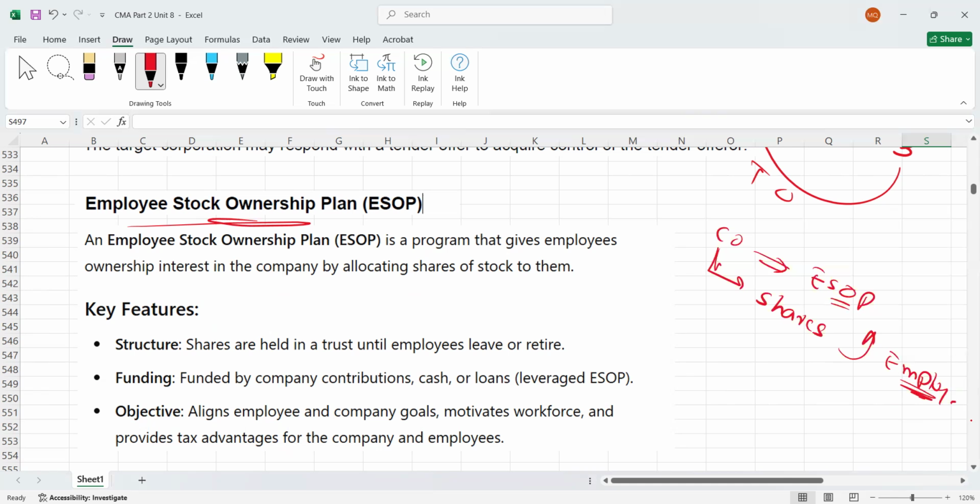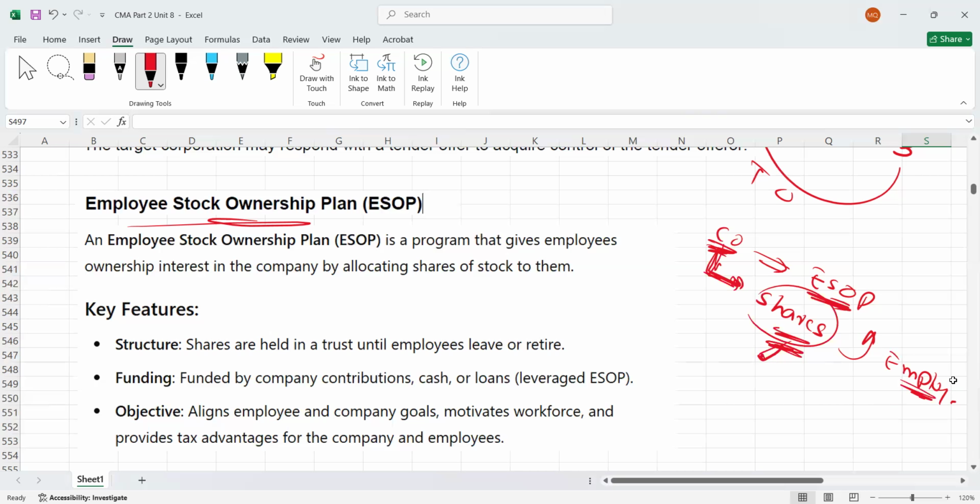So what will happen? Please remember, once the employees retire, or even during employment, if the shares are given to the employee, then the employee's interest will be aligned with the company's interest, because the employee is also kind of an owner of the company. His loyalty will increase because he is having shares.